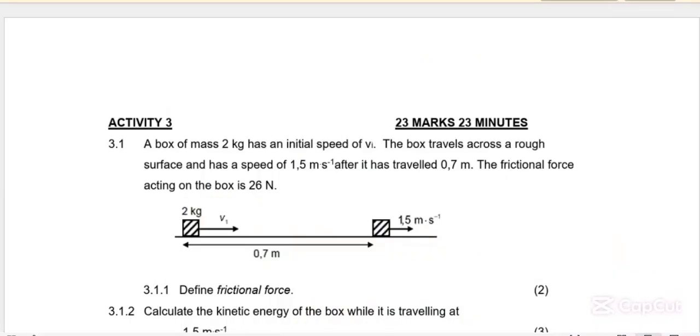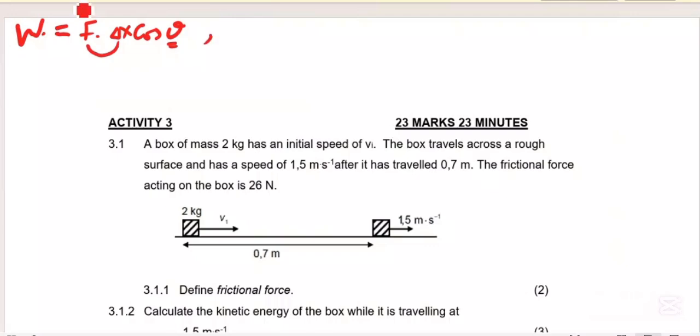This question, grade 12 learners. This question is under work, energy and power. Remember that we have formulas. Work done by any force is equal to that force times cos theta. Remember, theta is the angle between the force and the displacement.